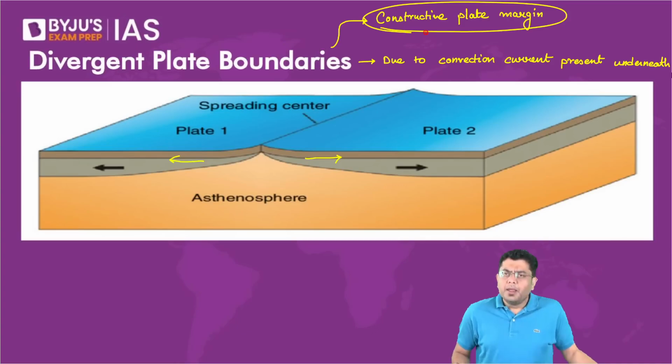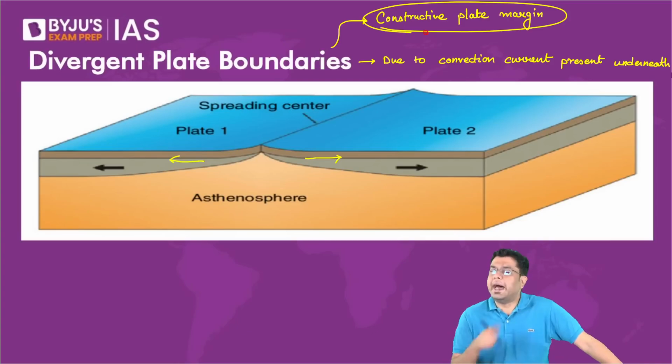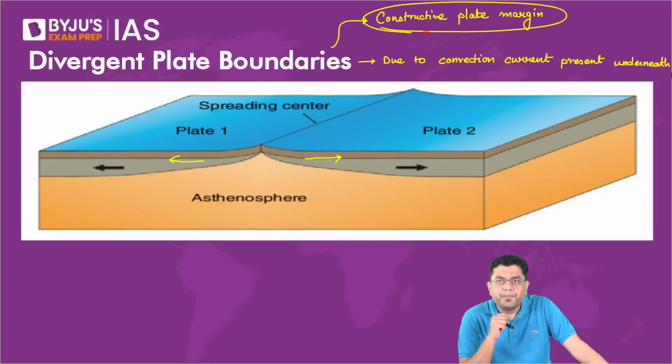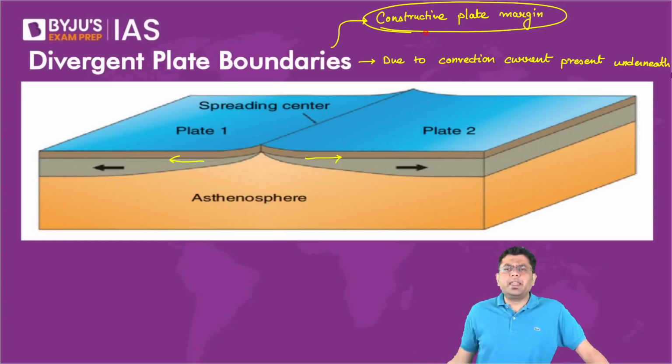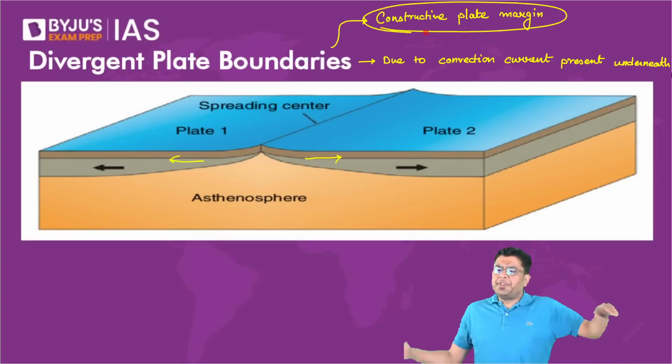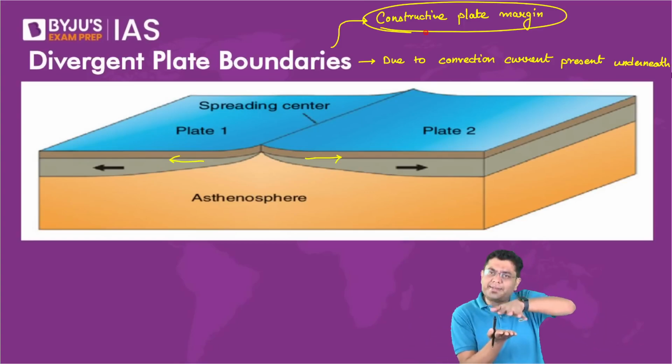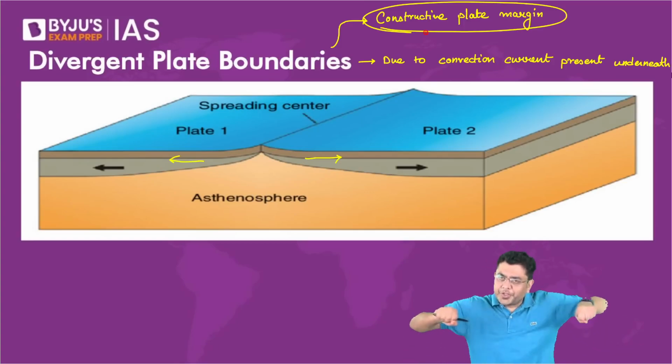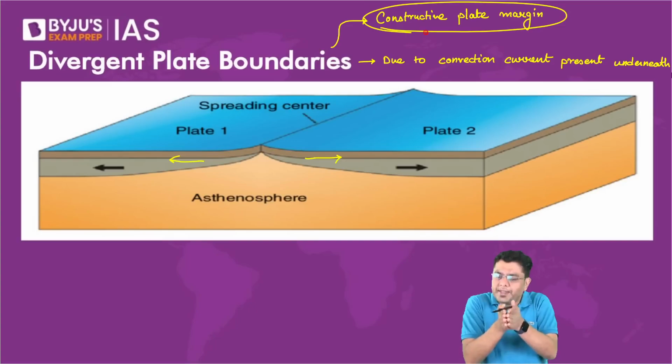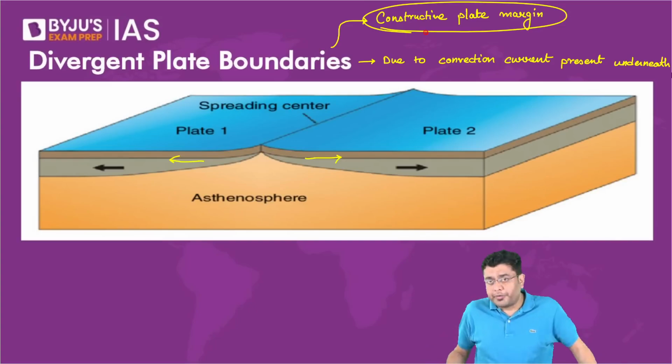Now, this divergence can happen underwater, as we have seen in the case of mid-oceanic ridge. It can happen in the case of the land areas as well. So when it happens in the case of the land areas, we have seen that initially the land starts thinning. It is getting stretched. There is a creation of a depression of sorts.